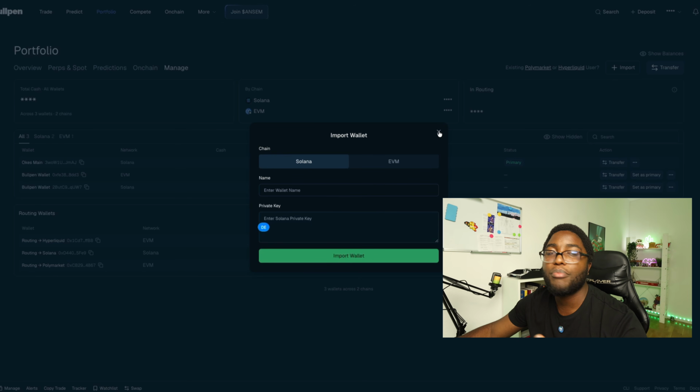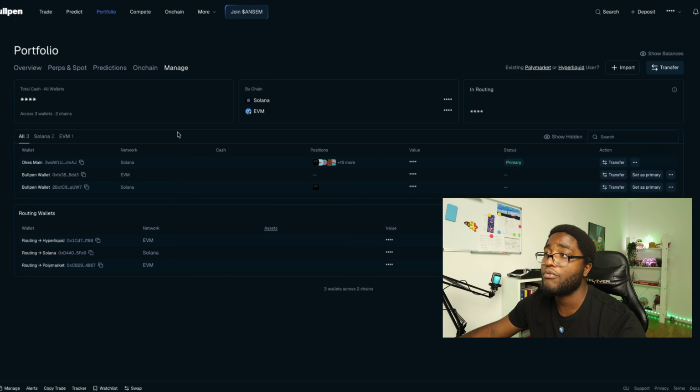So this is basically for people that are already conversant with it, that already have ANSEM in their Solana wallet or in their Phantom wallet per se. This is literally how you're going to do it. Now, it's going to take a lot of time sometimes before everything reflects, but just be patient. In maybe around a couple of minutes or maybe up to an hour, everything will reflect, right?